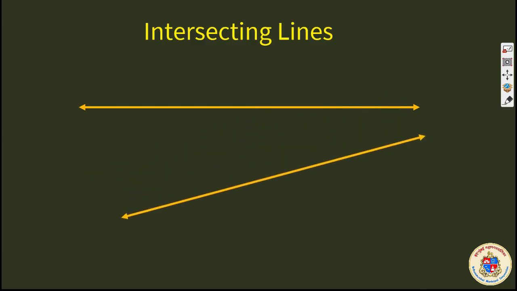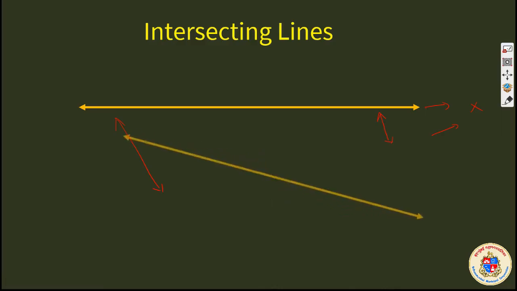Here you can see at one end they are very close by, and here they are far away, and we are quite sure that on extending this further they are going to meet, intersect. They are called intersecting lines. You are very clear about it.